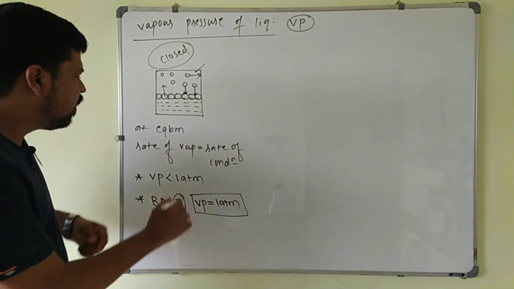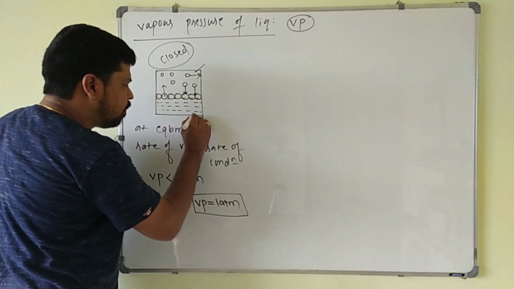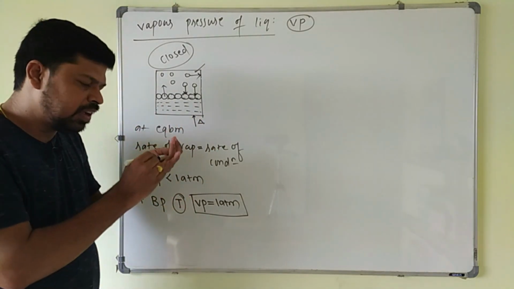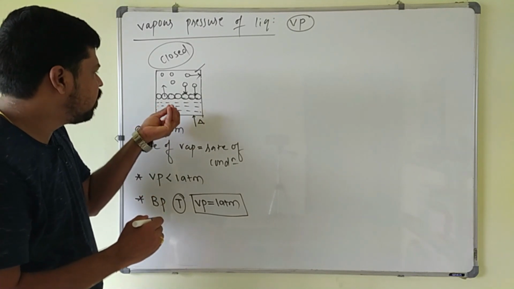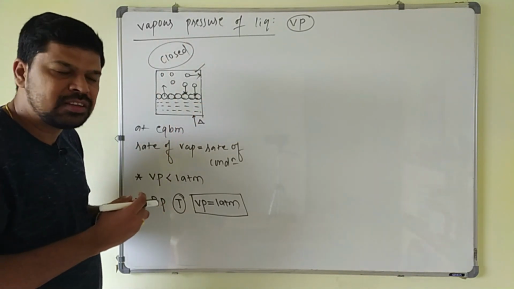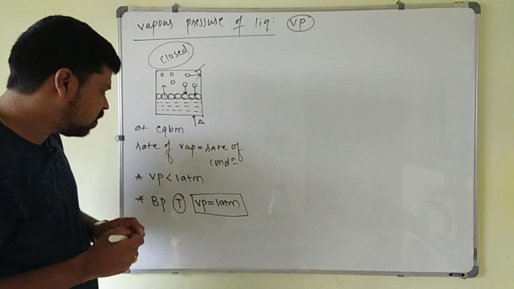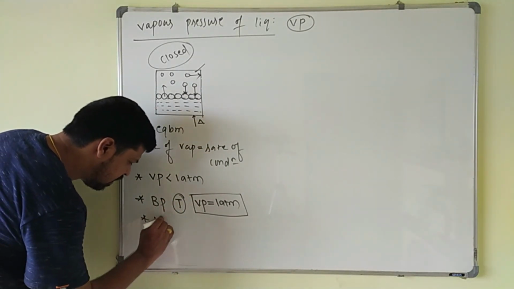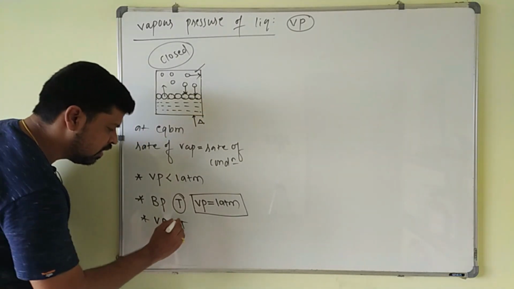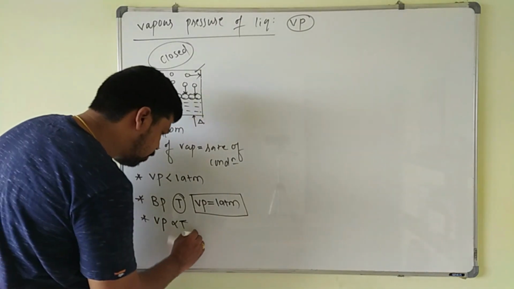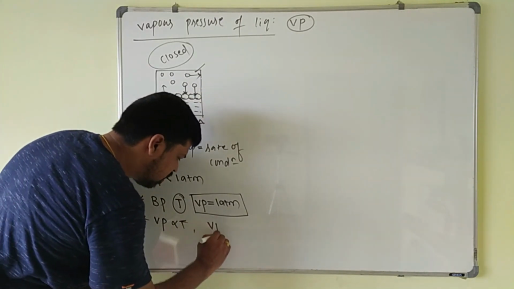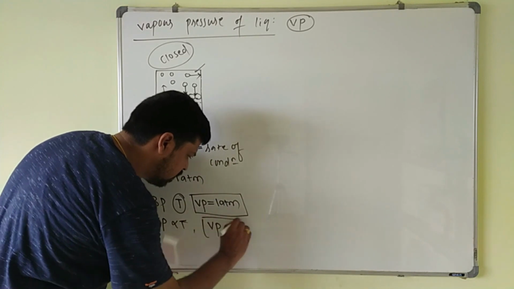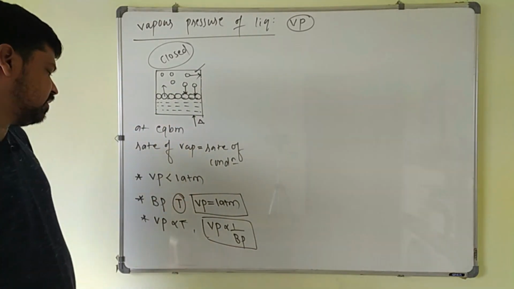Because if you heat this liquid, some amount of heat is supplied to the liquid, what happens? The kinetic energy of the liquid molecules will increase, and the number of liquid molecules going to the vapor state also increases, so the vapor pressure also increases. So this vapor pressure is directly proportional to the temperature. Another point is vapor pressure is inversely proportional to the boiling point.